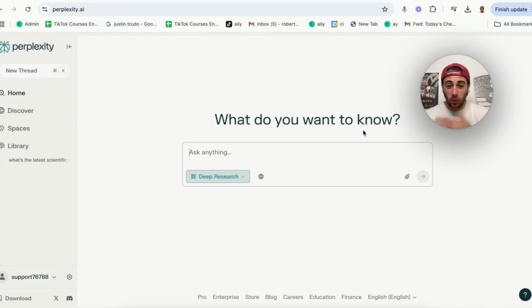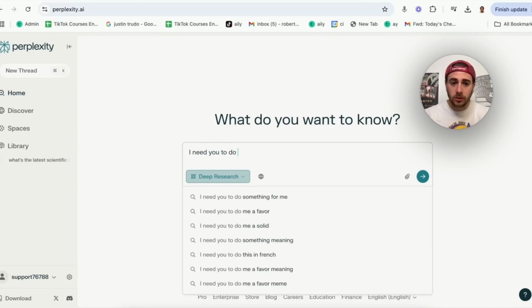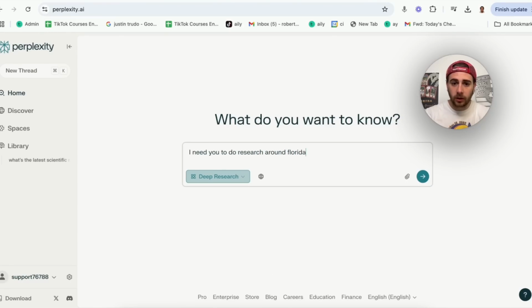And for the last week or so, I have had this nasty cough. And I didn't think anything of it until I saw this thing called Florida fog. Now, I don't know if it's true. I don't know if it's a conspiracy theory. I don't know what it is, but I can come over to Perplexity, click on deep research, and say, I need you to do research around Florida fog.